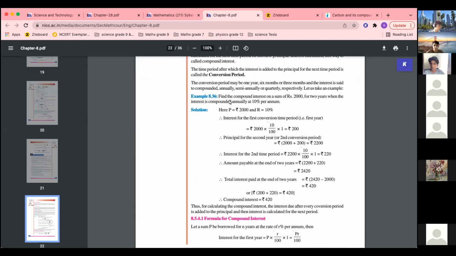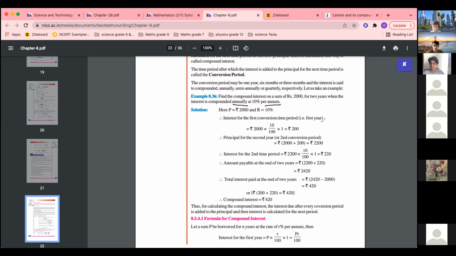Conversion period. Now find the compound interest on a sum of rupees 2,000, so this is the principal, for 2 years when the interest is compounded annually at 10% per annum. So what you have to observe here is that it is annually and also per annum, so it is per year. So principal is 2,000, rate is 10% per annum. Interest for the first conversion time period, it is for 2 years.